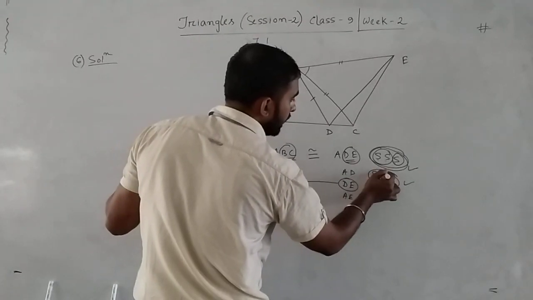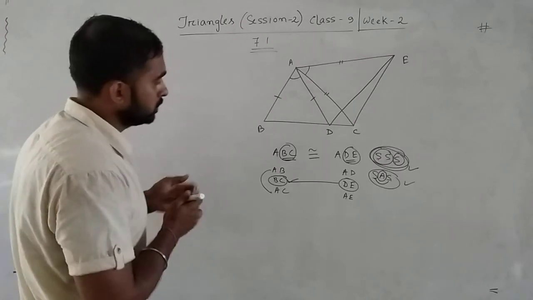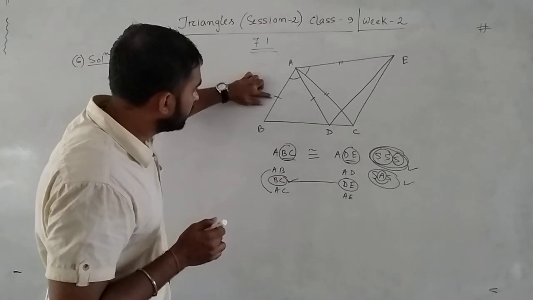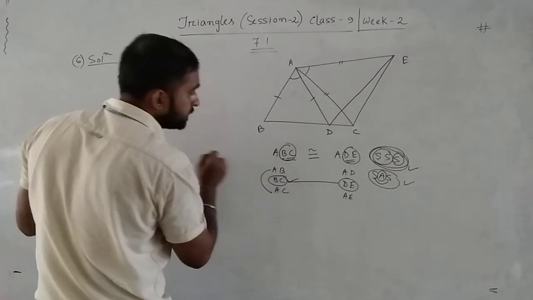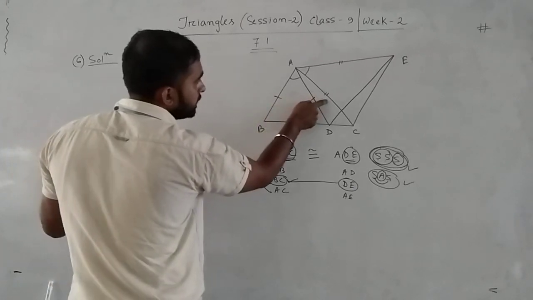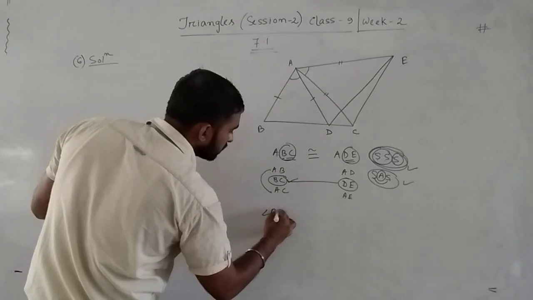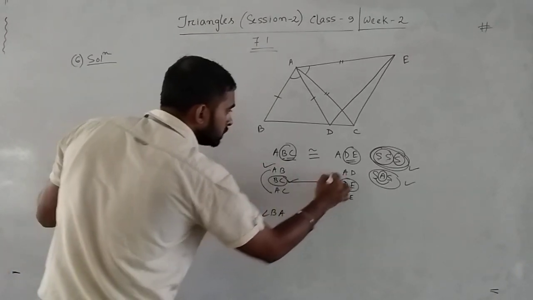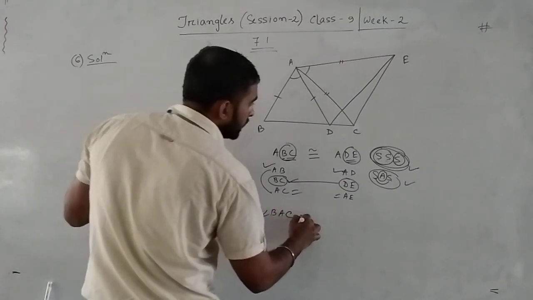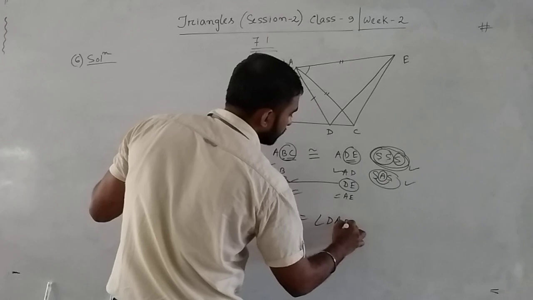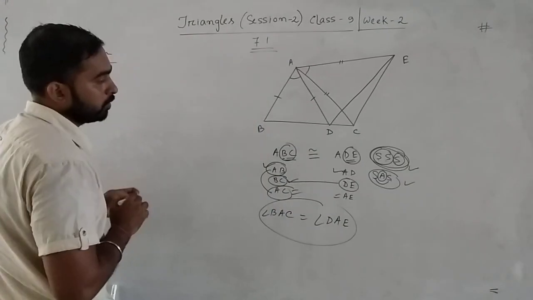Two sides are given, and let me show you whether the angle between the two equal sides is equal or not. So here, see, this is AB and this one AD. First of all, in triangle ABC, the equal sides are AB and AC. What is the angle between AB and AC? The angle is BAC. See, these two are equal, these two are equal and these are also equal. Now we have to show that angle BAC equals angle DAE. Then we can say that by side angle side they are congruent.